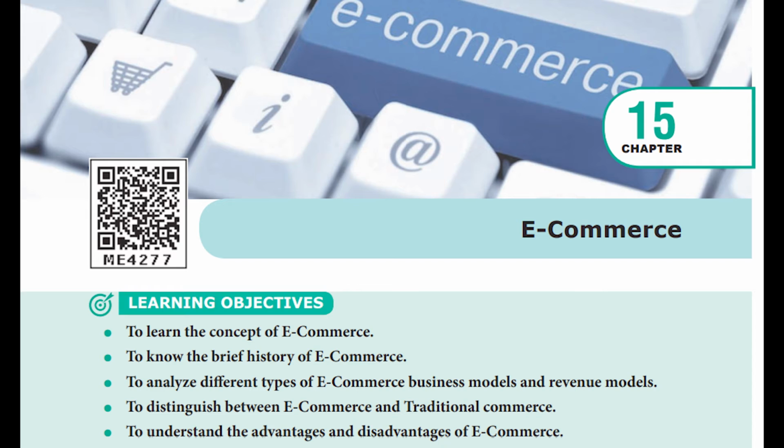But in e-commerce, you can just sit in your home and search on your mobile itself. If that particular product is not present in that app, you can search in another app, or search for some other product in the same app itself.